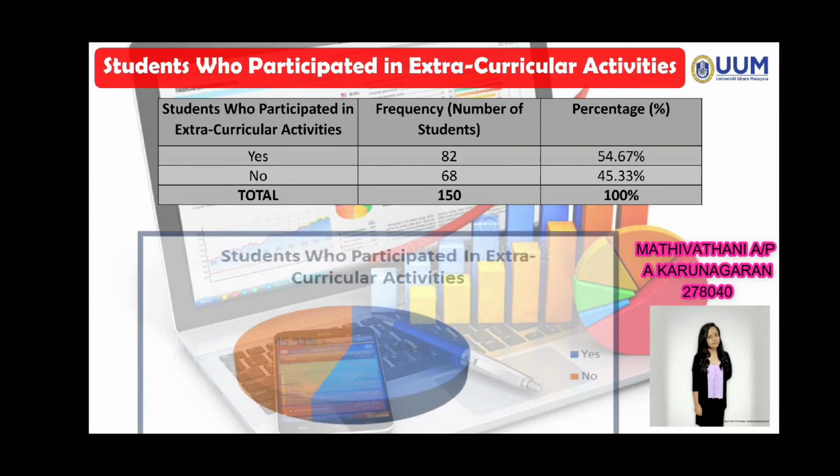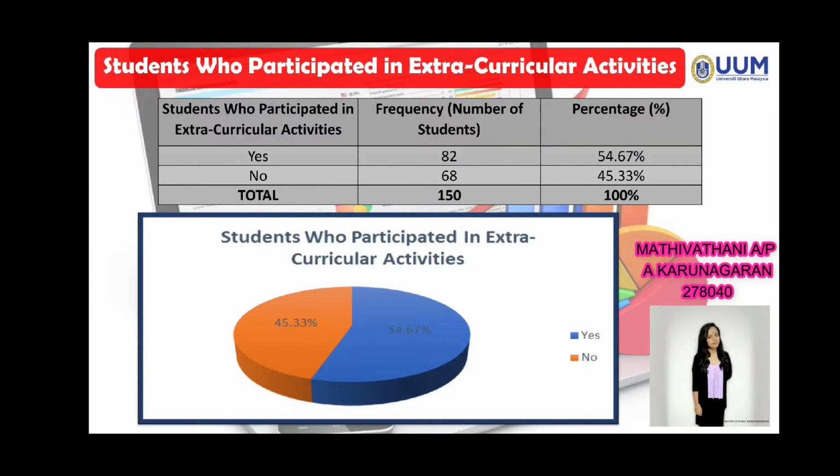This pie chart shows the number of students who participate in extracurricular activities. According to the pie chart, 54.67% of students participate in extracurricular activities. Meanwhile, only 45.33% of students do not participate in extracurricular activities. Thus, the mode is students who participate in extracurricular activities, with the highest frequency of 82 students.